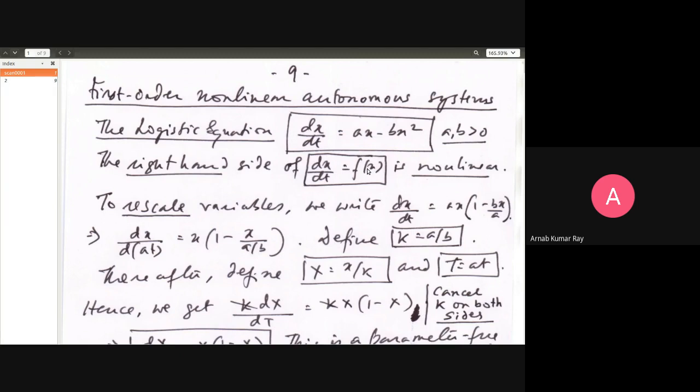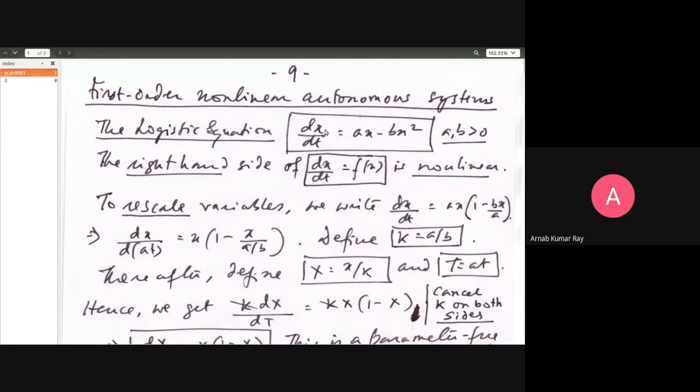A turning point corresponds to a situation when you have a zero first derivative in x, dx/dt equal to 0, but the second derivative d2x/dt squared not equal to 0. That sort of situation does not happen for this kind of system. If dx/dt is equal to 0, then d2x/dt squared will also be equal to 0. As a result, these functions do not have any turning point in the x-t graph.